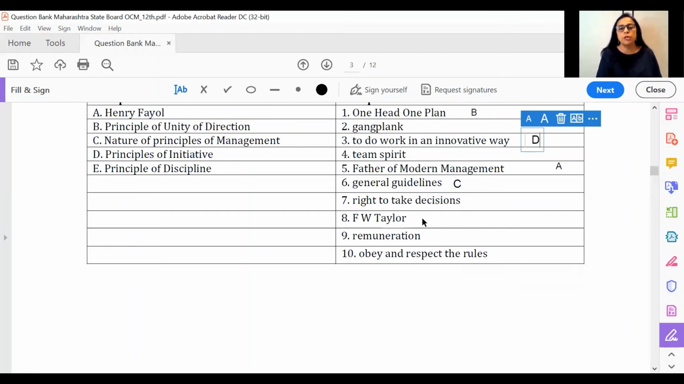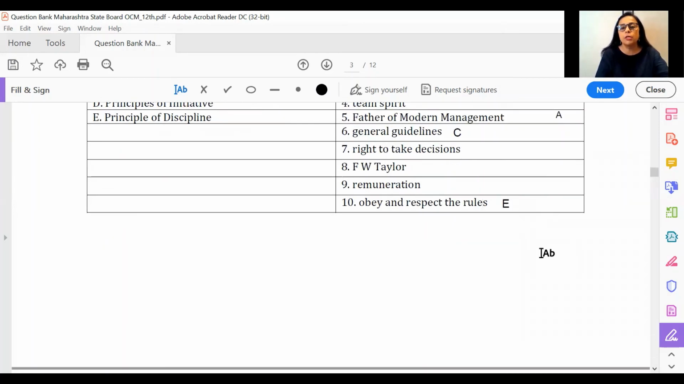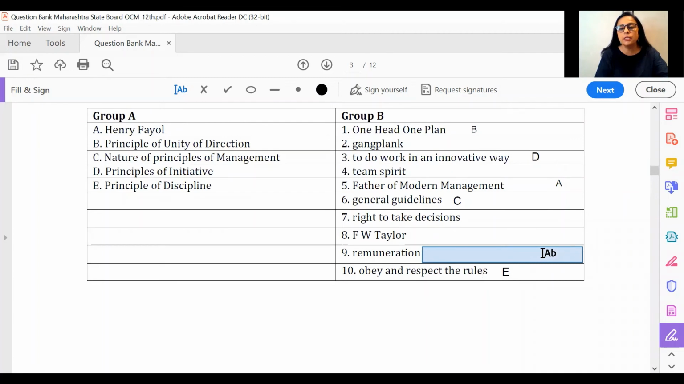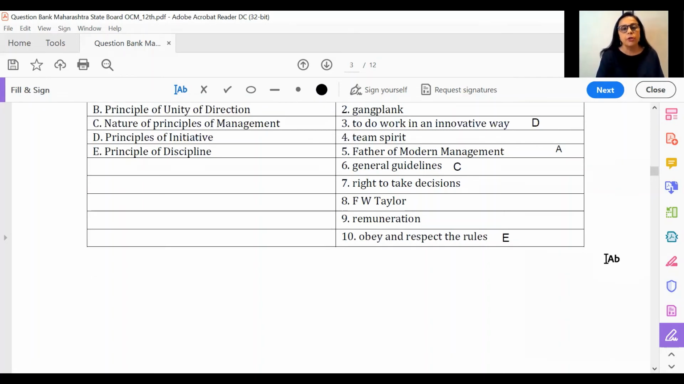Under this, F.W. Taylor, father of scientific management. So what's left is obey and respect rules. So try and figure out what could be the possible answers for this, and you're sure to get them. So remember this thing about getting the answers in pairs. Once again, I would like to request you all to take a screenshot if you like, or maybe you could just revise it from the textbook.